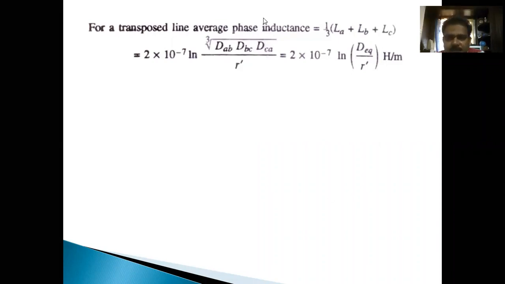Once the conductors are transposed, the average inductance per phase is simply 1/3 of LA plus LB plus LC. Otherwise we can directly write 2 into 10 to the power of minus 7 ln of the cube root of AB, BC, CA, all three distances, whole divided by r dash. That is 2 into 10 to the power of minus 7 ln D equivalent by r dash.